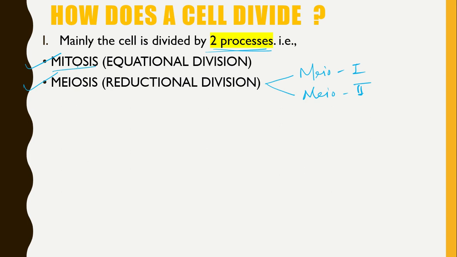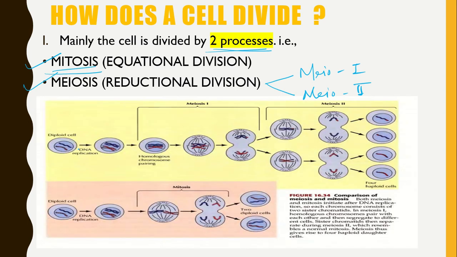In the case of mitosis, the number of cells increases exponentially. Exponentially means 2 to the power n, that is 2, 4, 8, 16, 32, and so on. This is the exponential growth in the number of cells.